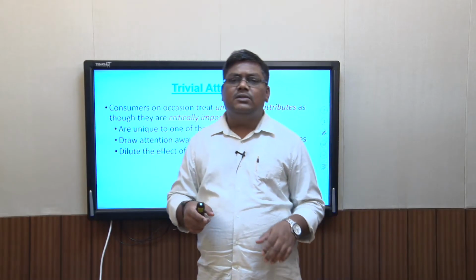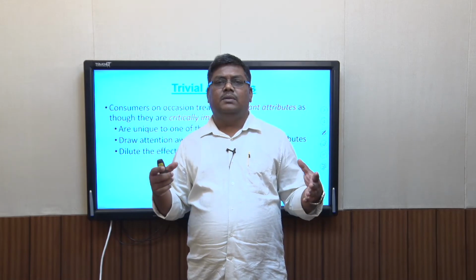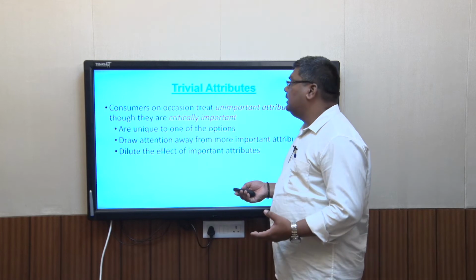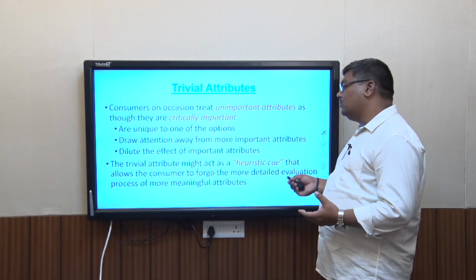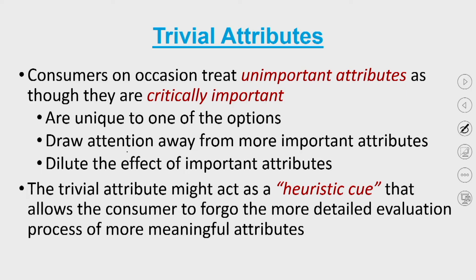And so sometimes, to dilute the effect of the most important attributes, to dilute the engagement with the most important attributes, people use something called trivial attributes. Now, trivial attributes might act as a heuristic cue that allows the consumer to forgo the more detailed evaluation process of more meaningful attributes. And sometimes these trivial attributes actually signal the fact that a product is good, and so you do not need to go through the whole process of alternative evaluation and meaningful attribute evaluation.